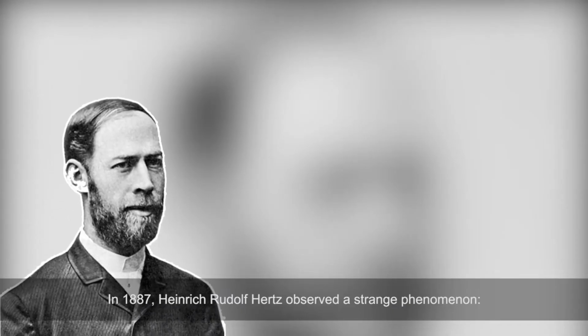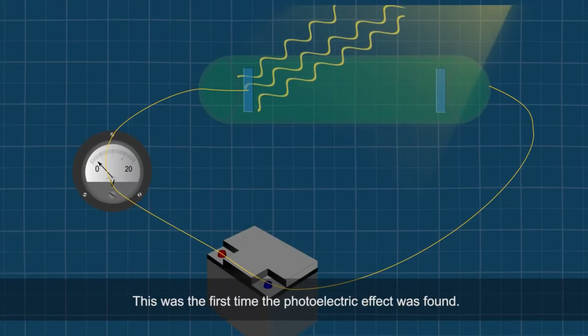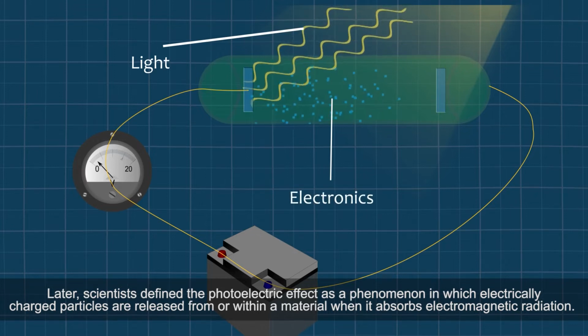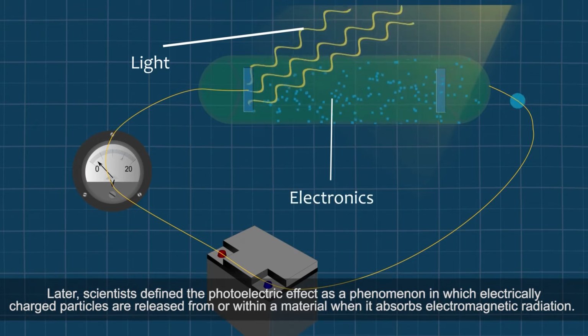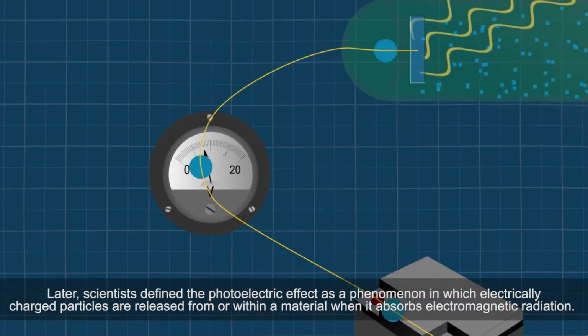In 1887, Heinrich Rudolf Hertz observed a strange phenomenon. When ultraviolet light shines on two metal electrodes with a voltage applied across them, the light changes the voltage at which sparking takes place. This was the first time the photoelectric effect was found. Later, scientists defined the photoelectric effect as a phenomenon in which electrically charged particles are released from or within a material when it absorbs electromagnetic radiation.